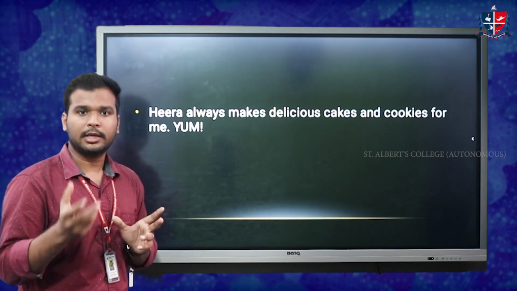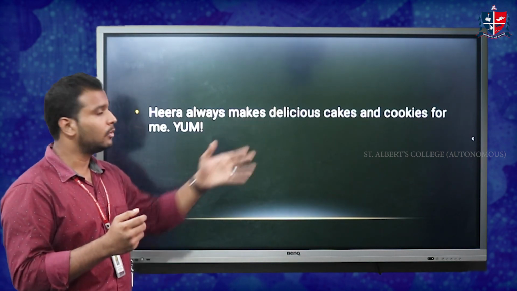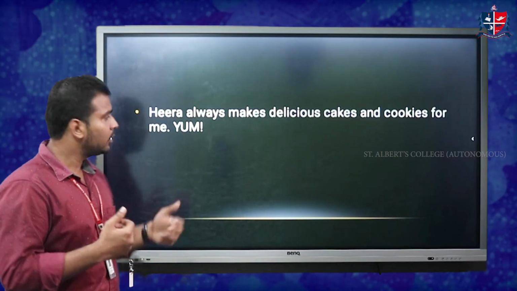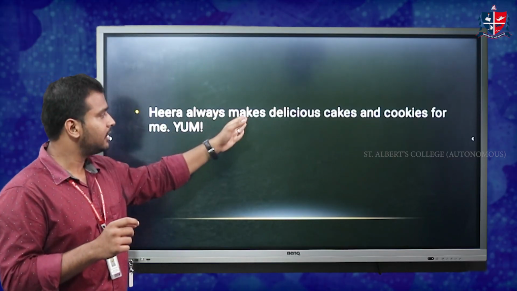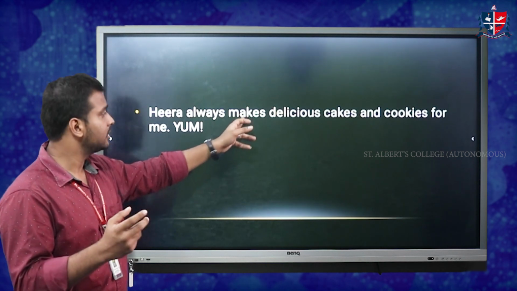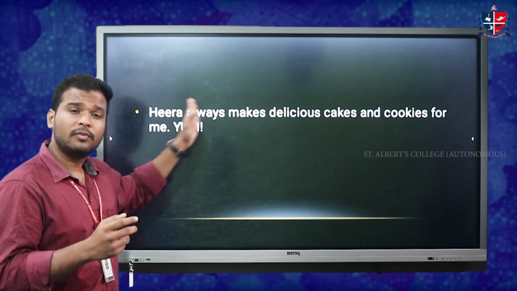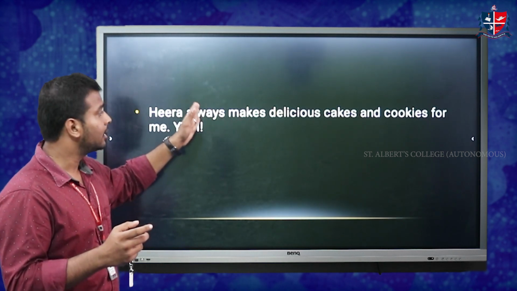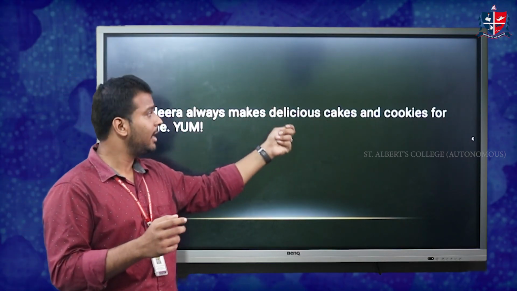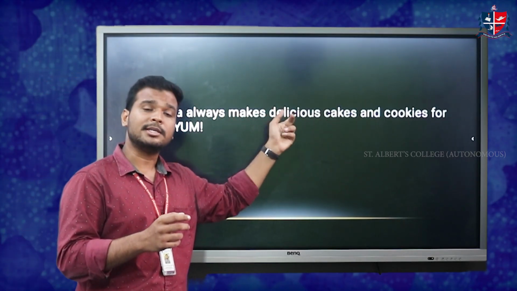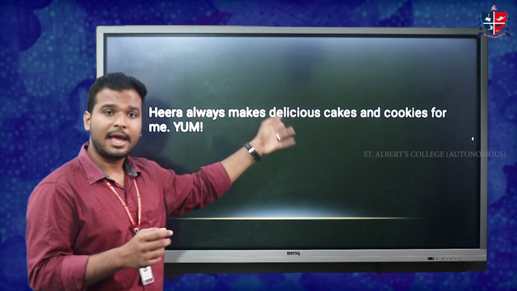And what is Hira doing? Hira is making delicious cakes and cookies for whom? For me. So here, Hira is the name of a person, so that's the noun. And what kind of action is she doing? She's making. So action is the verb. And she's always making. So that becomes what? That becomes the adverb. And she makes what kind of cakes? She makes delicious cakes. So that is the describing word. So that becomes the adjective.